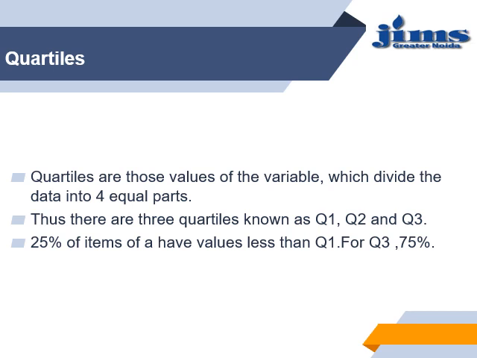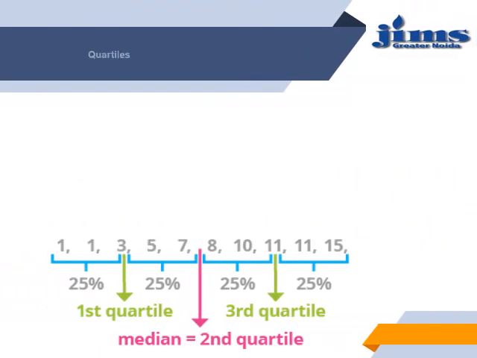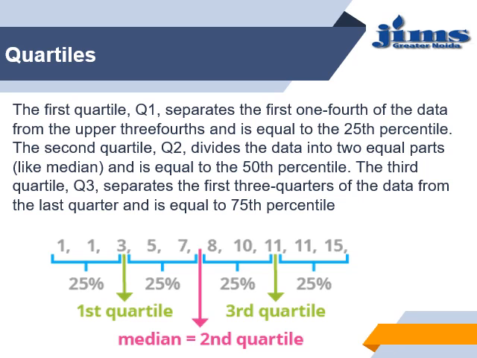So 25% of the items have a value less than Q1. For Q3 we will have 75% of the values less than it. The first quartile Q1 separates the first 1/4 of the data from the upper 3/4 and is equal to the 25th percentile. If you look at the whole data, below the first quartile we have 25% of the data.